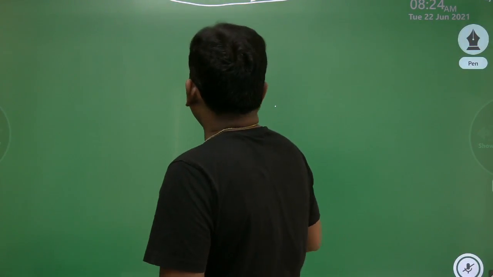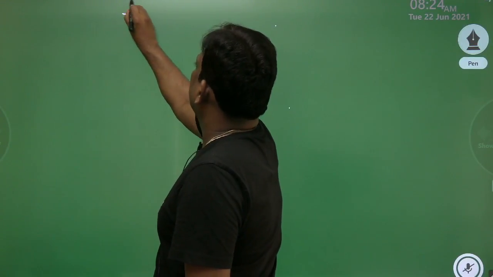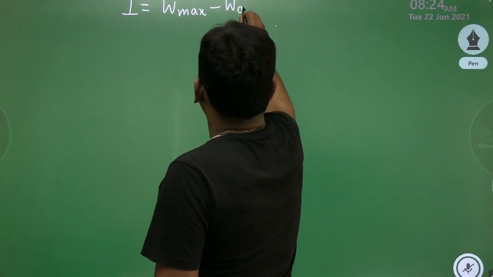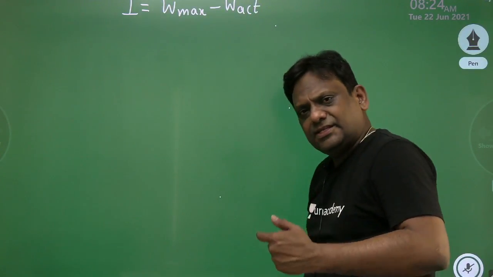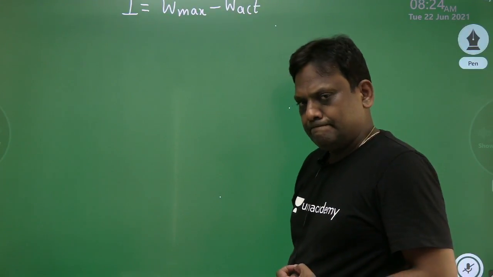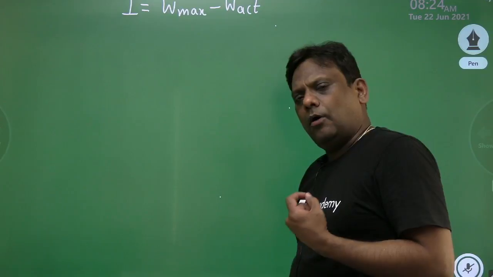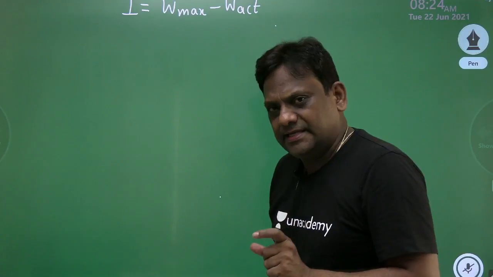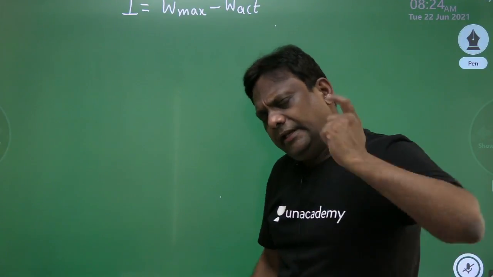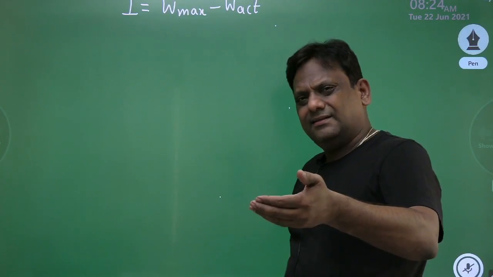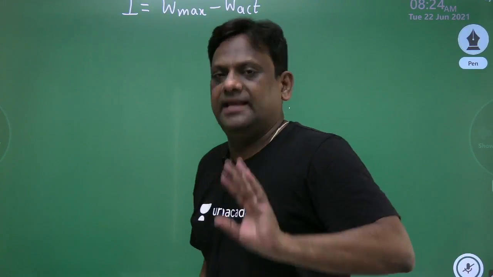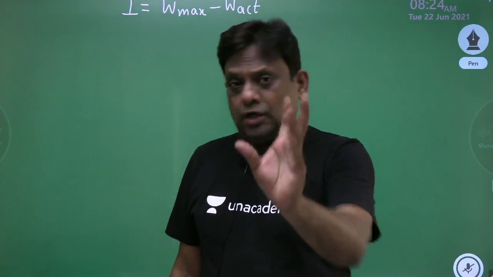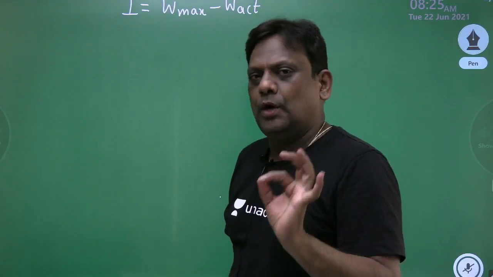My dear students, irreversibility is defined as the maximum work minus actual work. It is something like this, my dear students. Let us say you have written the GATE examination. What is the maximum mark that is allotted for the GATE exam? 100 marks, that is 100. But are you getting 100? No. Definitely, there is a difference. Means definitely actual is less. Maybe 70, maybe 90, maybe 98, but not 100. So that difference, we call it irreversibility.